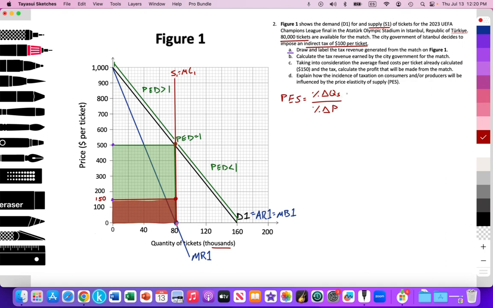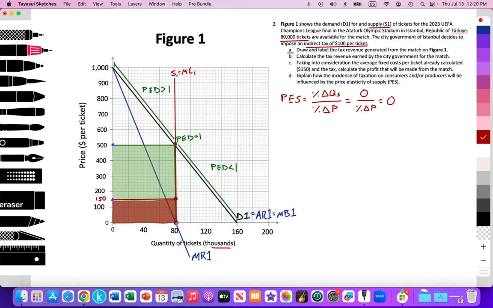And when we have a perfectly inelastic supply curve, that basically tells us that the change in quantity of supply is 0. There's going to be no change. We're not going to build more seats or destroy seats as a result of a change in price. It's fixed at 80,000. So 0 divided by any change in price is going to be 0.